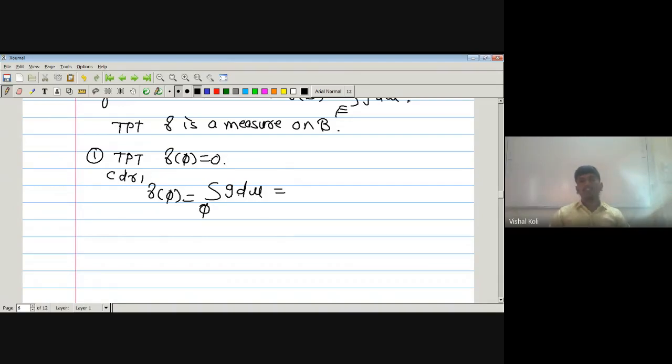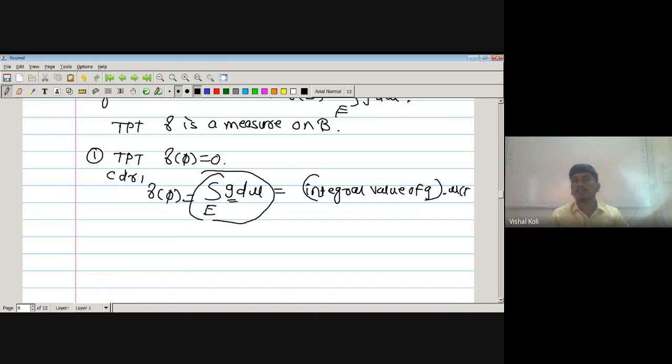As we know, the integration of any function g dμ over the set E is actually its integral value with the measure of E. Now here g is a non-negative measurable function, whatever its integral value will be, it is multiplied by the measure of φ.